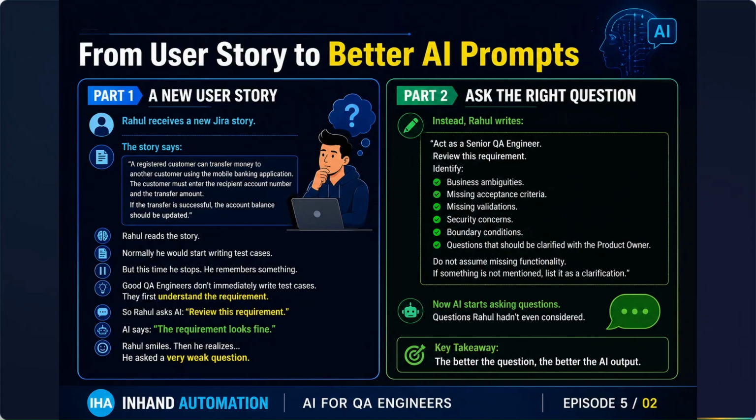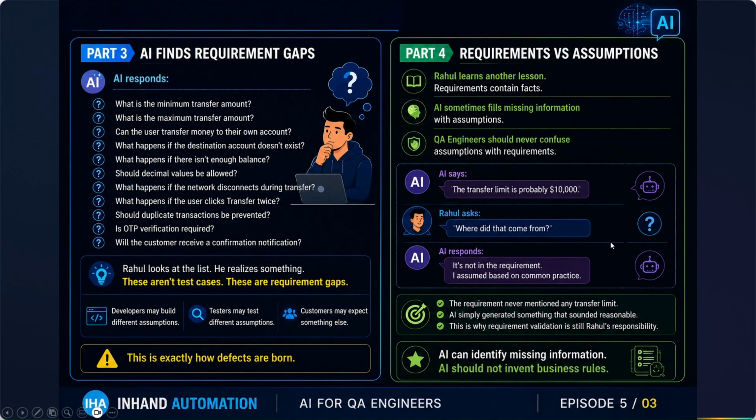Now, this prompt looks good, right, guys? This is following our framework which we discussed in the last episode. We have the role, we have the context, we have the task, we have the constraint, and we have the output type as well, and what format we want. We want a list of clarifications. Now, AI started asking questions, and Rahul had not even considered that AI would ask these questions if he gave the requirement. So that's where AI started finding the gaps.